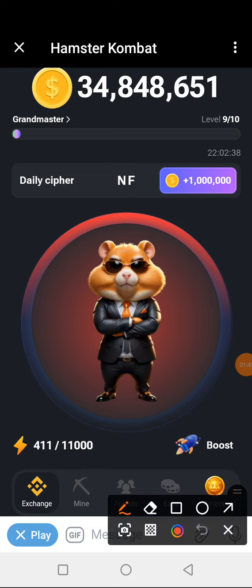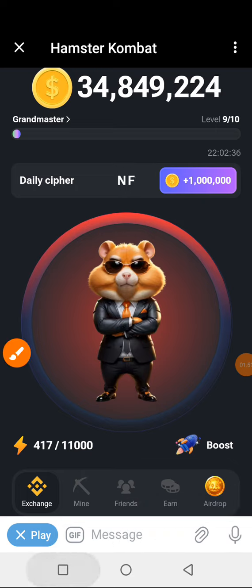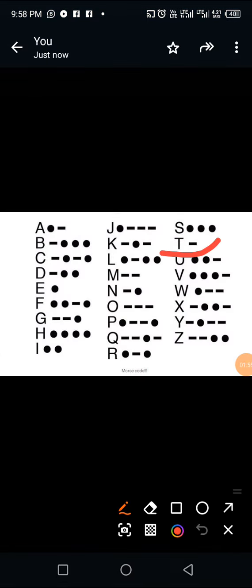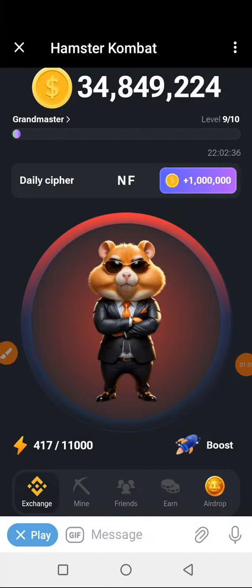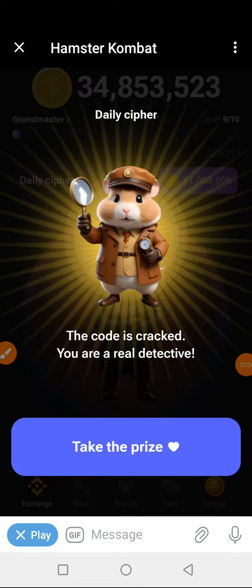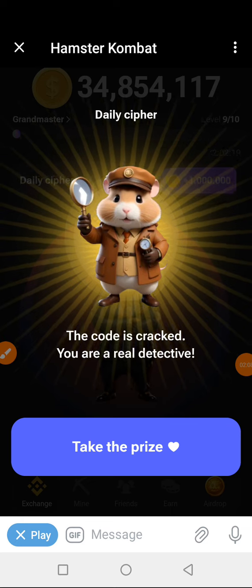Okay. Then the next one is T, and T is just holding your screen. Holding your screen and release immediately. Hold and release. That's dash. Hold and release, and that's T. So this is the easiest so far.